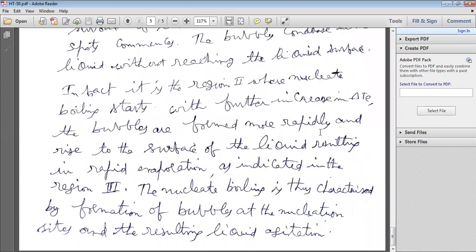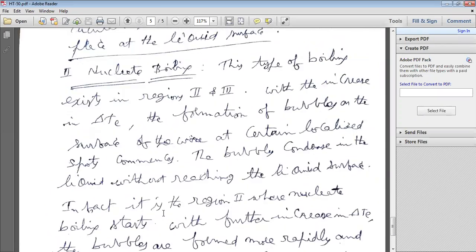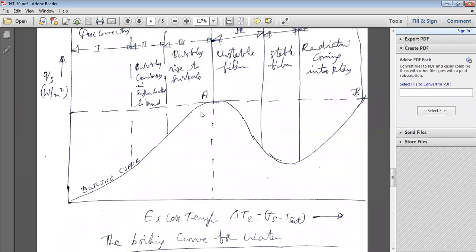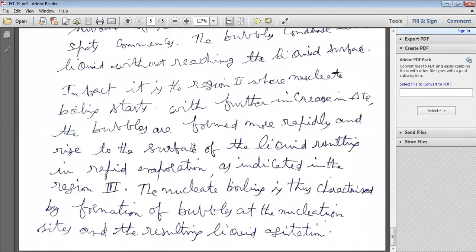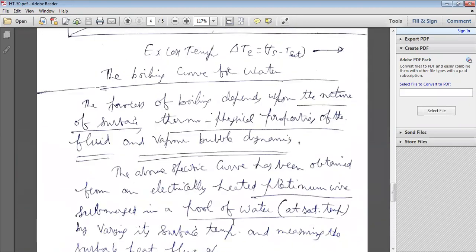The bubbles are formed more rapidly and rise to the surface of the liquid, resulting in rapid evaporation, as indicated in region 3. Nucleate boiling is characterized by the formation of bubbles at the nucleation sites, and the resulting liquid agitation.